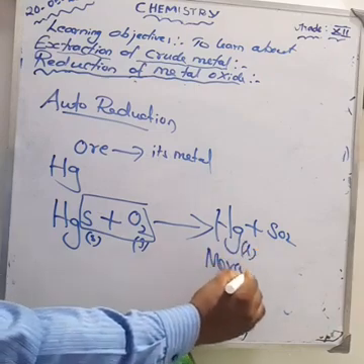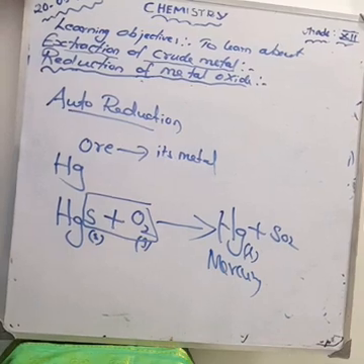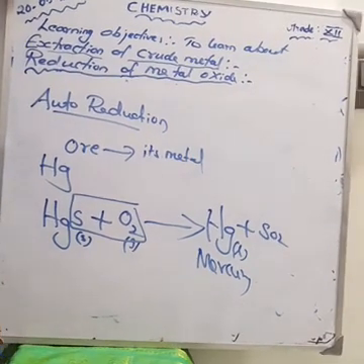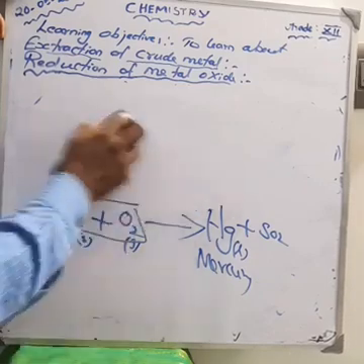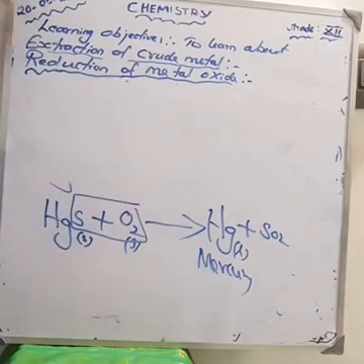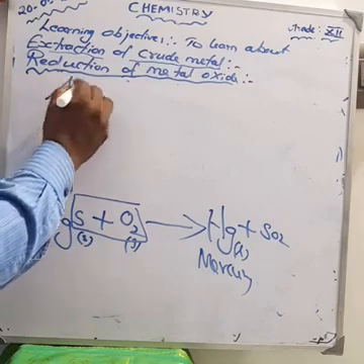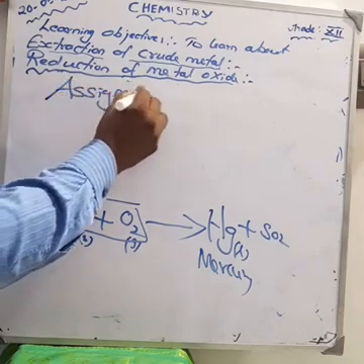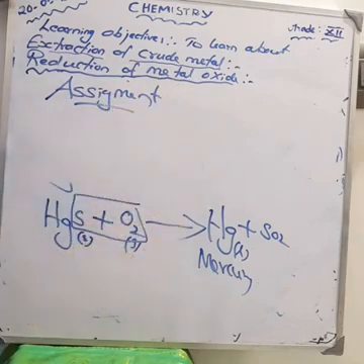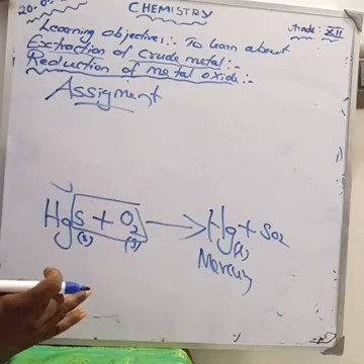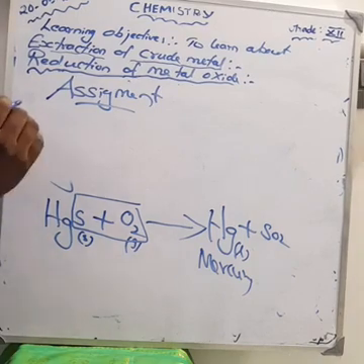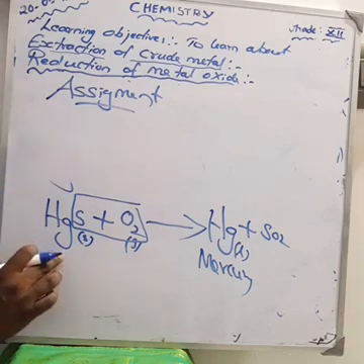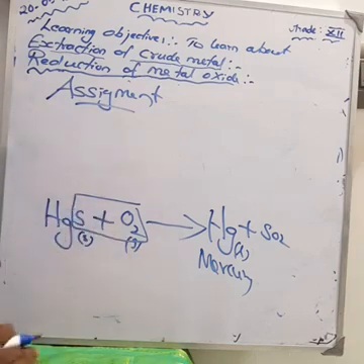Anyhow, today we discussed some of the important points about extraction of crude metal and reduction of metal oxide. Here we learned about roasting and calcination. Next, reduction of metal oxide is smelting. Extraction of copper is a very important question. Also we learned other reductions: reduction by carbon, reduction by hydrogen, reduction by metal. Okay, it's an important question. Next we discussed auto reduction. Please all of you learn all these equations thoroughly.